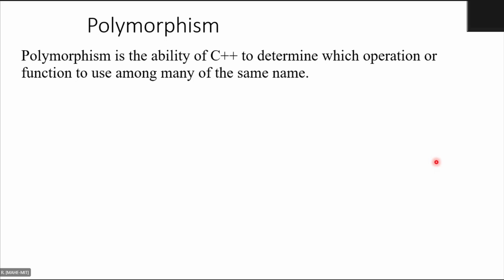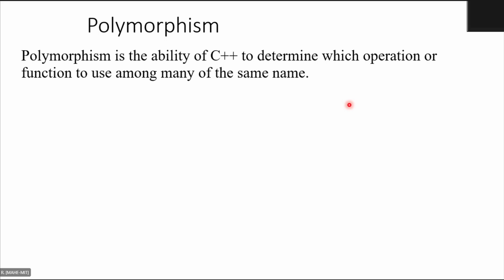Correct. So that is one example of polymorphic code which we have already seen. Polymorphism is the ability of C++ to determine which operation or function to use among many of the same name. As I told you, we have already seen such cases in the example of function overloading.